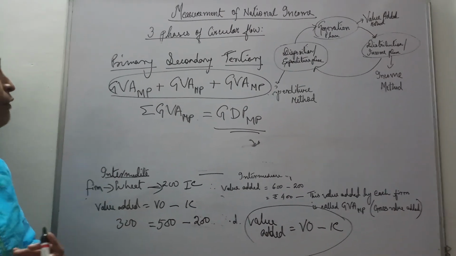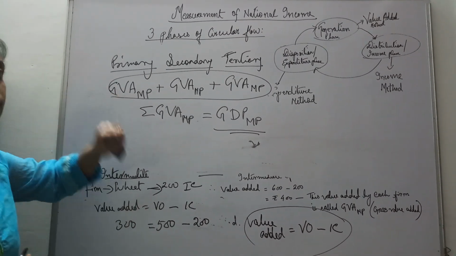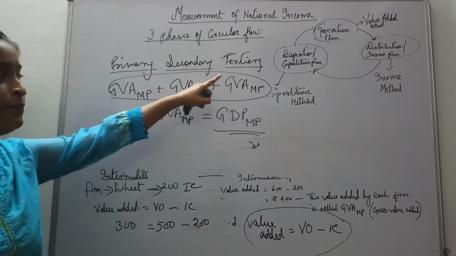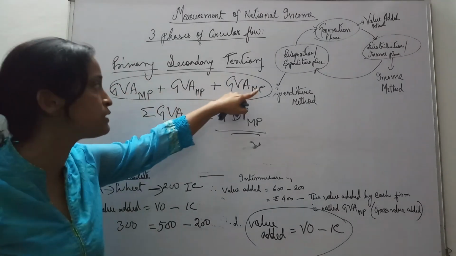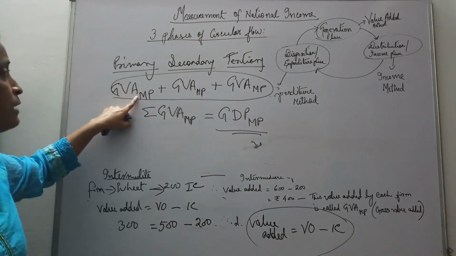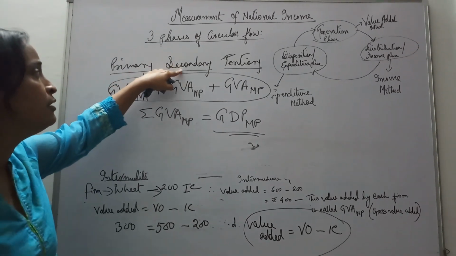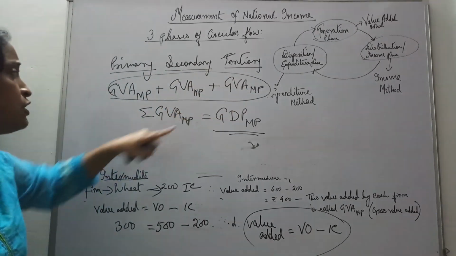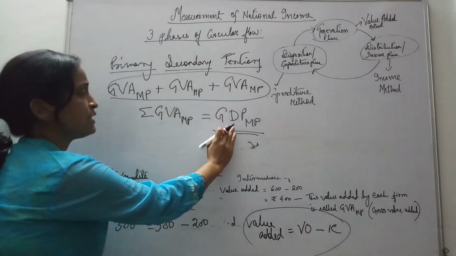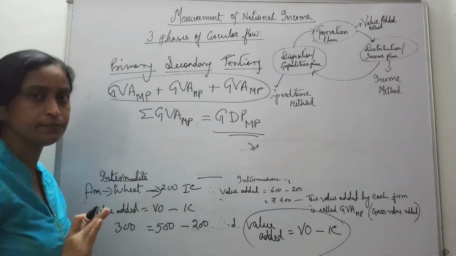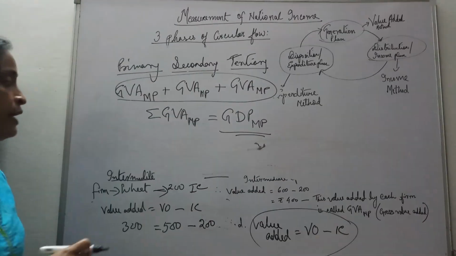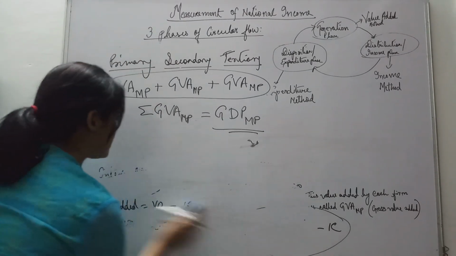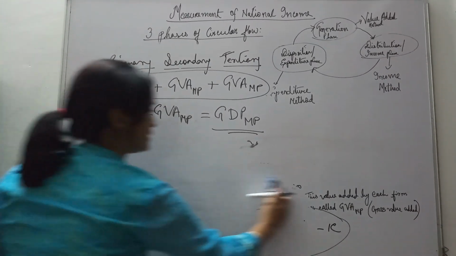Alright, and when we are talking of value addition, who does value addition? Value addition is done in all the three sectors. And when we take the sum of all this value addition, GVA at MP by the primary sector, GVA at MP by the secondary sector, GVA at MP by the tertiary sector, together gives us GDP MP. Right? Okay. Next, we have to see some details regarding intermediate consumption.